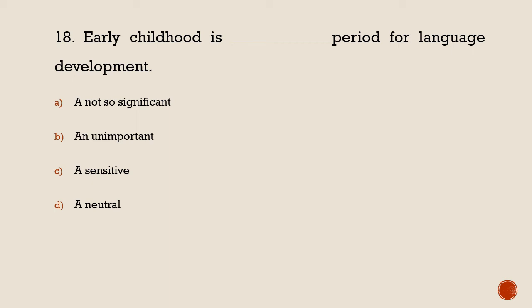Early childhood is dash period for language development. First, not so significant. It is wrong because it is pretty significant. Next, unimportant, it is also wrong because it is important.